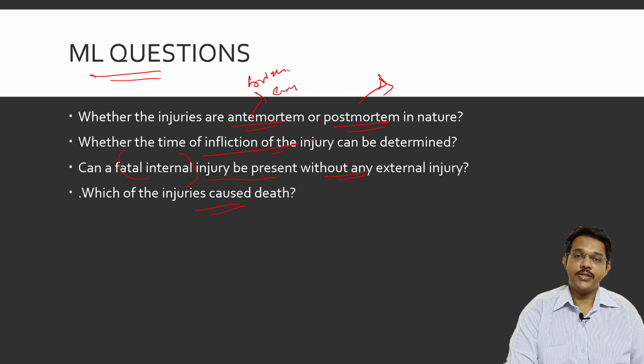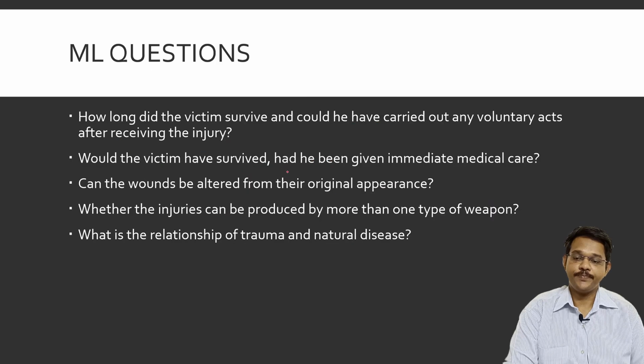Then you have to know which injury has caused the death. This question arises when the person may be injured in different regions, like the person may be hit on the head and become unconscious and fall on the road. He may be alive at the time of the head injury, but on the road he may have died because of road traffic. So we have to know whether the person died because of the head injury or because of the road traffic accident. This can again be differentiated based on antemortem and postmortem injuries.